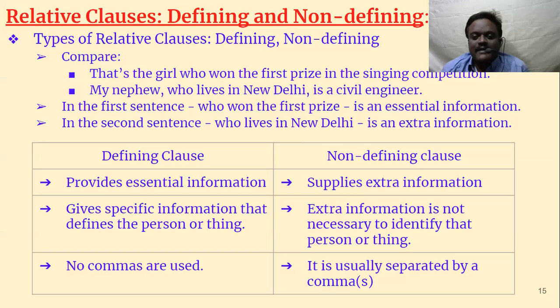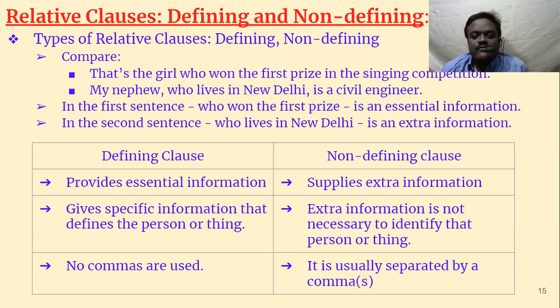So by this you can identify whether it is a defining clause or non-defining clause. Okay, first let us see what is each.